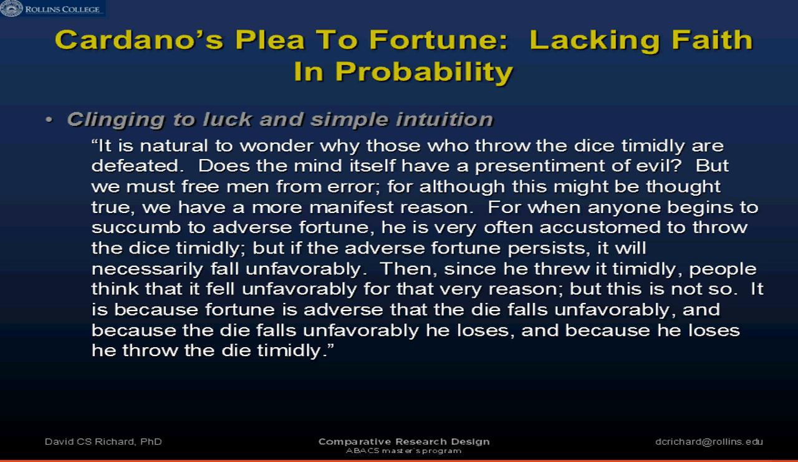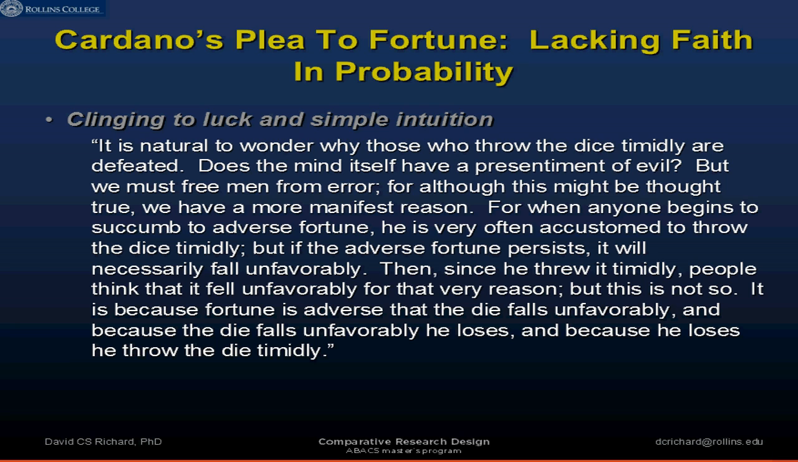But even with this new sort of mathematical way of thinking about probability, it's tough to change the old ways of doing things, right? The old ways of thinking. So Cardano actually wrote, he says, "It is natural to wonder why those who throw the dice timidly are defeated. Does the mind itself have a presentiment of evil? But we must free men from error, for although this might be thought true, we have a more manifest reason. For when anyone begins to succumb to adverse fortune," notice right there the note on fortune as being the cause for events, "he is very often accustomed to throw the dice timidly."